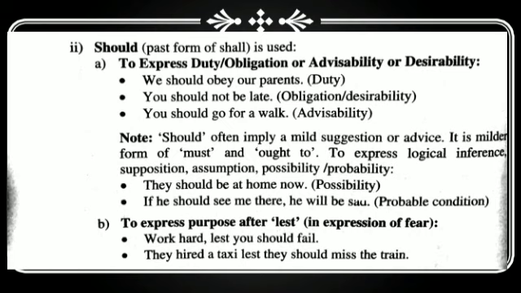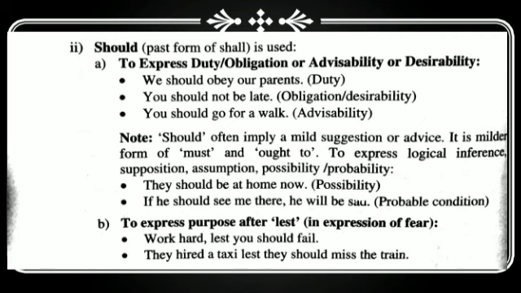Here is a note. Should often imply a mild suggestion or advice. It is a milder form of must and ought to express logical inference, supposition, assumption, possibility, probability. For example, they should be at home now. It shows possibility.